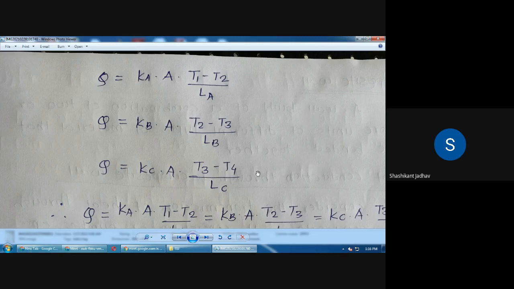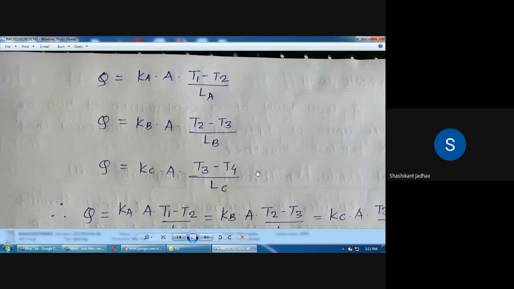So Q is equal to Kb, that is thermal conductivity of section B, into area into the temperature range for the layer B, that is T2 minus T3, and the thickness of the layer B, that is LB.